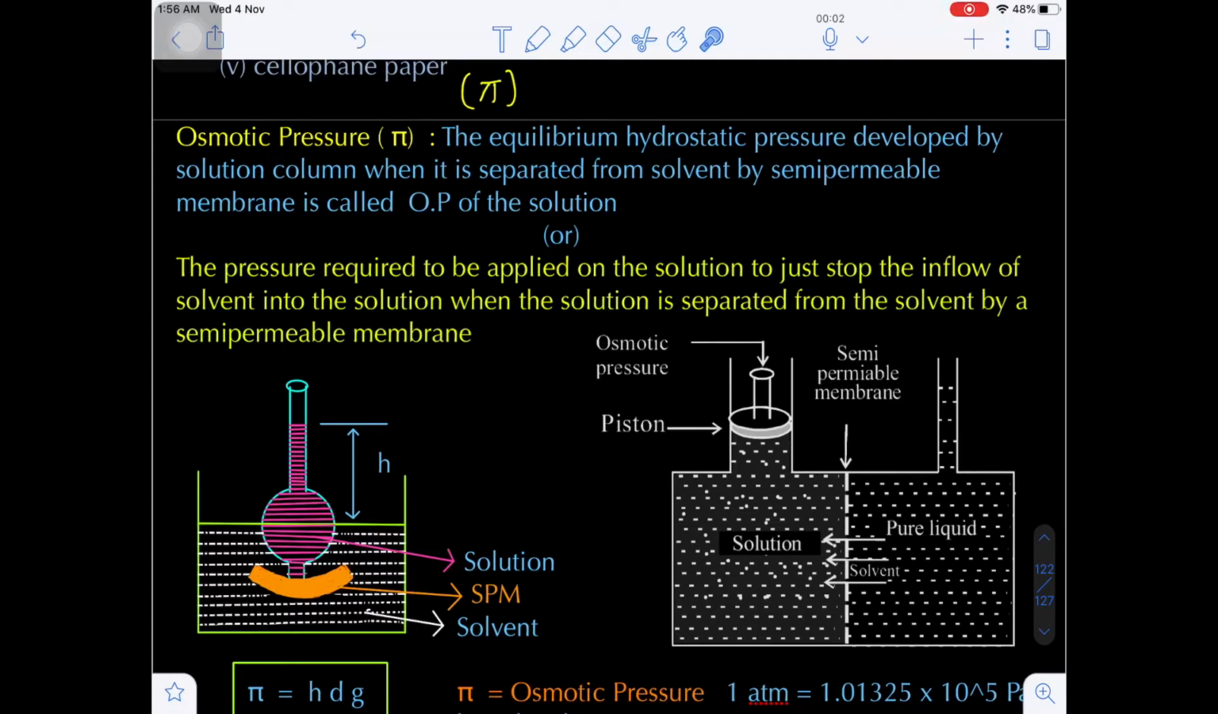Okay. It is an equilibrium hydrostatic pressure developed by the solution column when it is separated from a solvent through a semi-permeable membrane. That means when a semi-permeable membrane separates both solvent and solution, the solvent molecules flow into the solution, due to which some hydrostatic pressure is developed in the solution. This hydrostatic pressure is known as the osmotic pressure, pi.